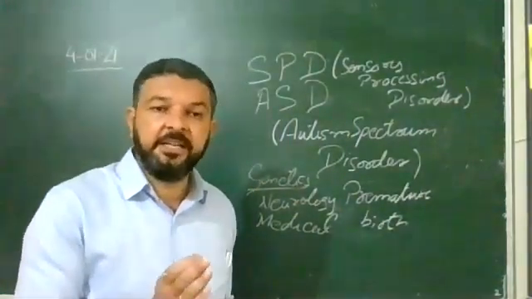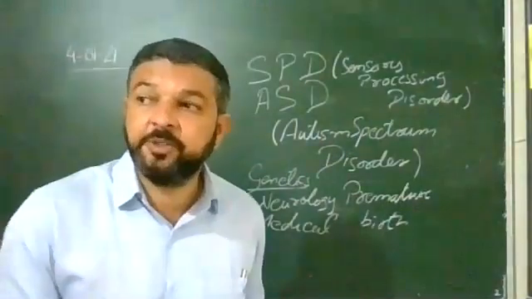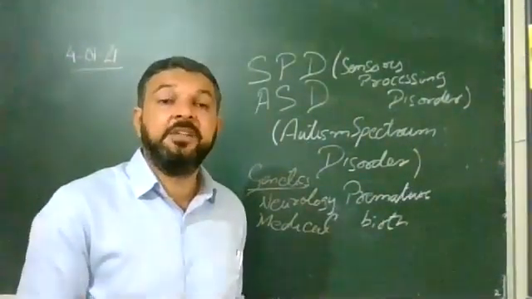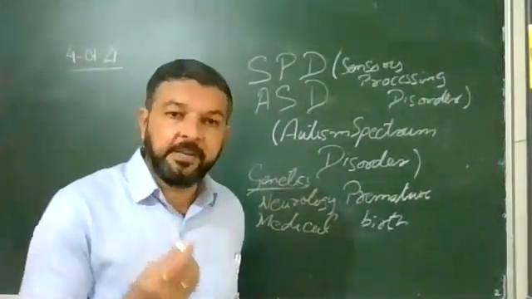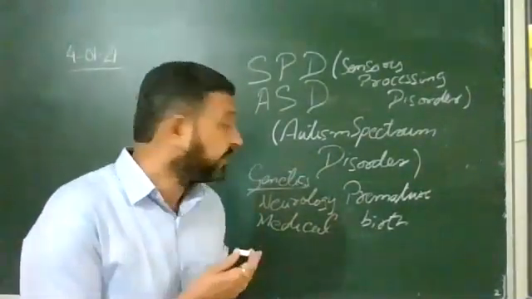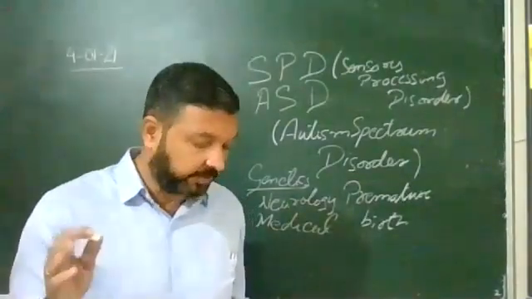If the child is born before time, generally what happens? It takes 9 months for a child to come to birth. Premature birth means the child has come into the world with some medical problem. What will happen?